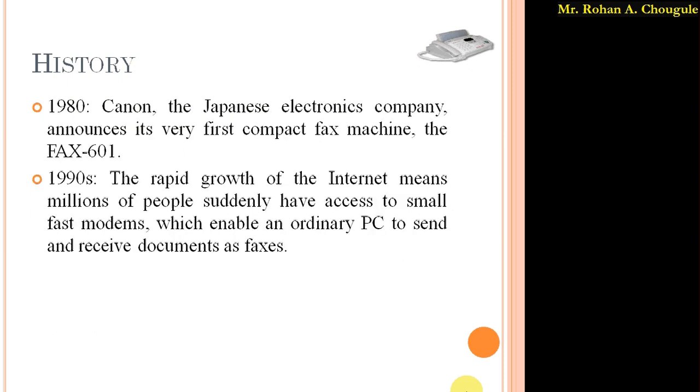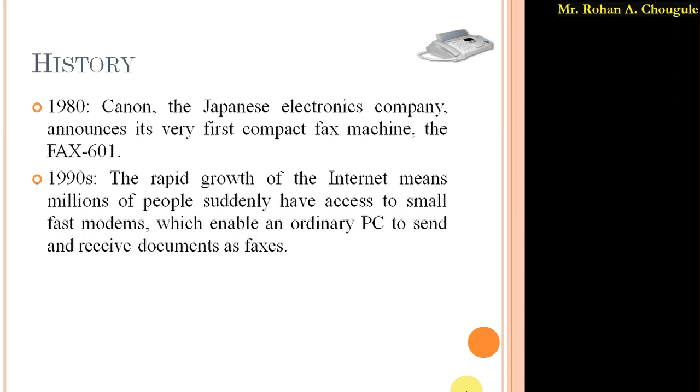And again after 1920, in 1980, Canon, which is a Japanese electronic company. Okay, so you have an idea of this Canon. It is a worldwide famous company. That Canon company developed a first very compact fax machine in 1980, and that fax machine is called Fax 601.